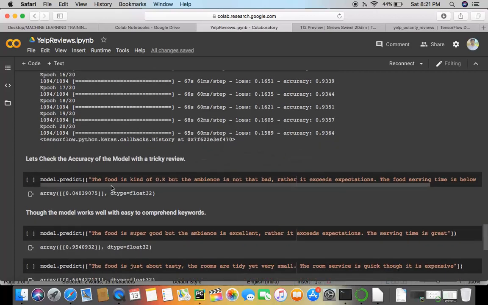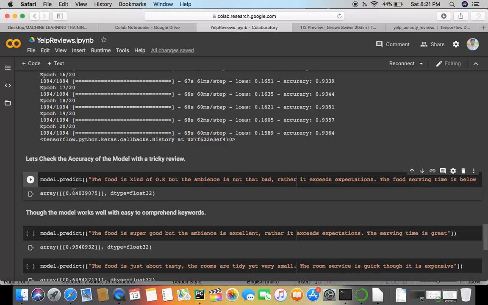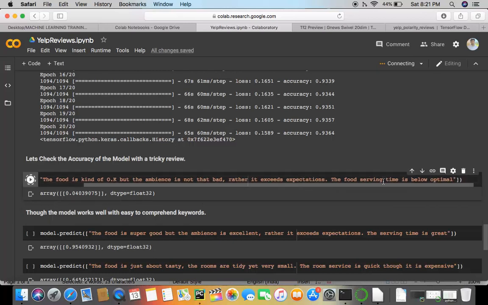And let's see, the first review that we wish to check is: the food is kind of okay, but the ambience is not that bad. So this was more of a positive review, because he's not complaining much about the food, and the ambience is also not that bad. It rather exceeded expectations, and the serving time was below optimal.